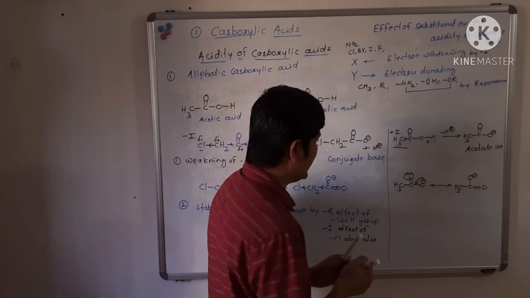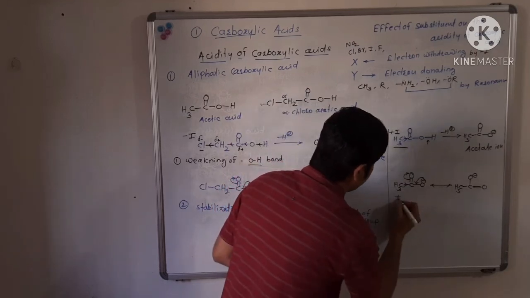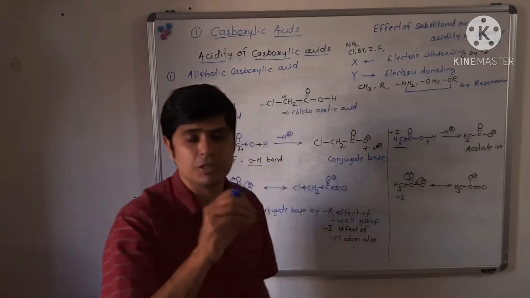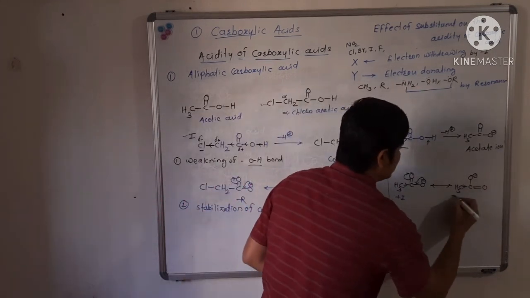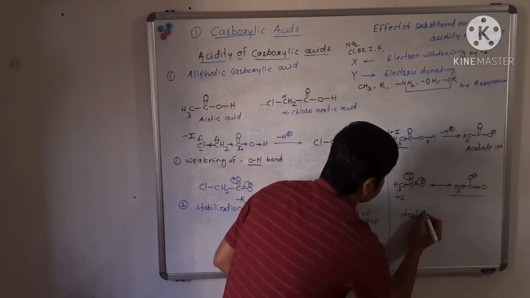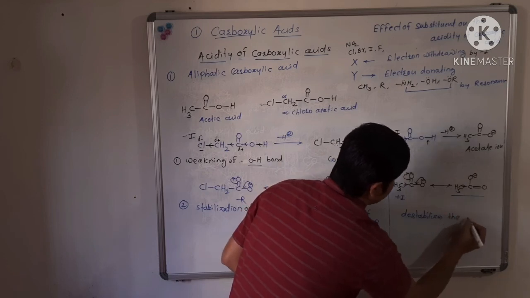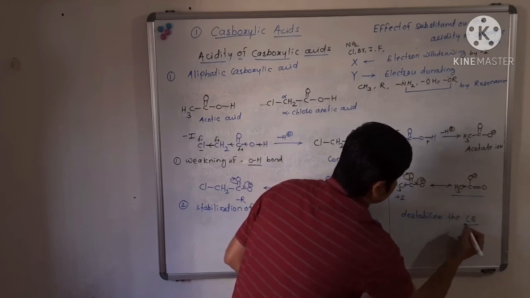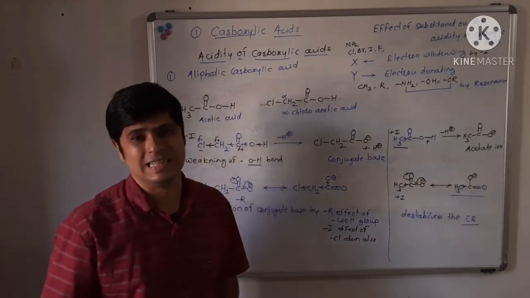But don't forget, this methyl has an electron donating, electron pushing plus I effect. So this methyl will destabilize the conjugate base of acetic acid.